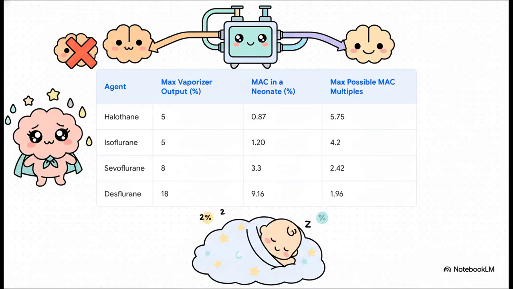And what's really interesting about this slide is how it quantifies that risk of overdose. It actually calculates the maximum multiple of MAC that each vaporizer can deliver to a neonate. I mean, look at halothane. Its low MAC and high vaporizer output mean you could theoretically deliver nearly 6 times MAC, which is a huge safety concern. In contrast, for sevoflurane and desflurane, that gap is much smaller, around 2 to 2.5 times MAC. This provides an inherent margin of safety with our modern agents, but it's a powerful reminder of just how quickly a deep anesthetic state can be achieved.